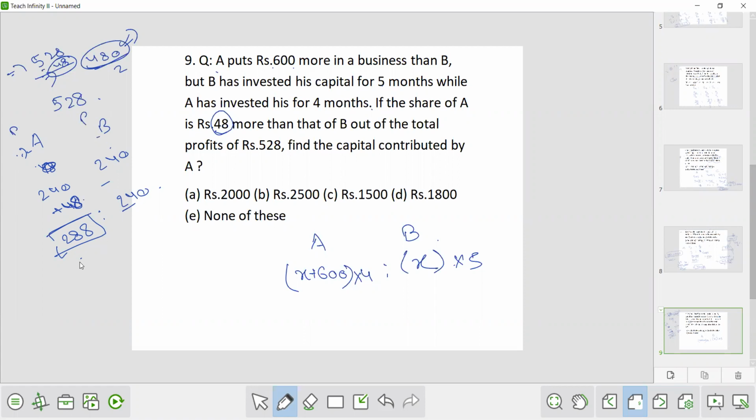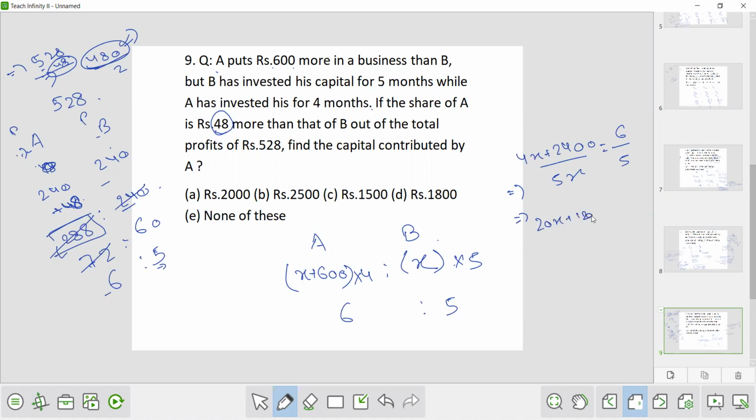Now this is in which ratio? So 288 is to 240. Cancel it in 4 times. 72 and 60. Now 12, 6 and 5. So it is 6 is to 5. So the profit is in the ratio 6 is to 5. Now 4x plus 2400 upon 5x is equivalent to 6 by 5. Now solve for x.